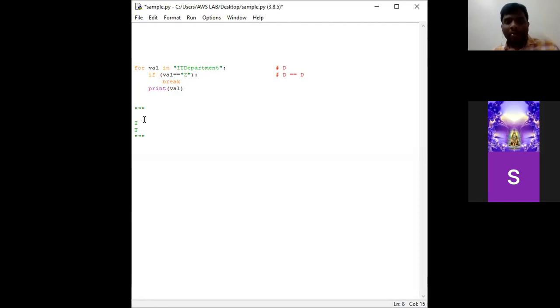I is not equal to Z, so I is printed. In the same way, T is not equal to Z, the condition fails, so T is going to be printed. In the same way, D will be printed, and then E, P, A, R, T, M, E, N, T. Here the break statement was never reached, because this condition is never satisfied.